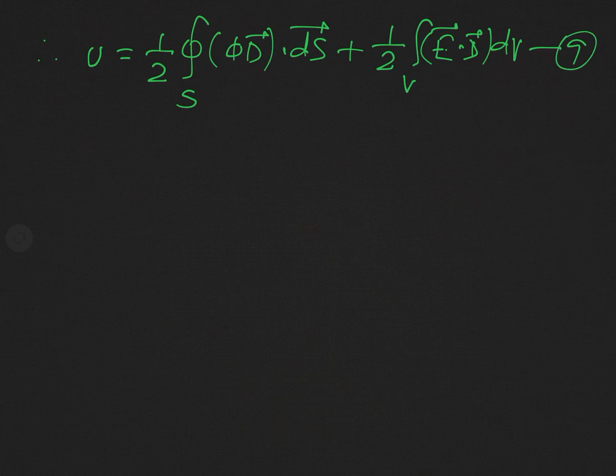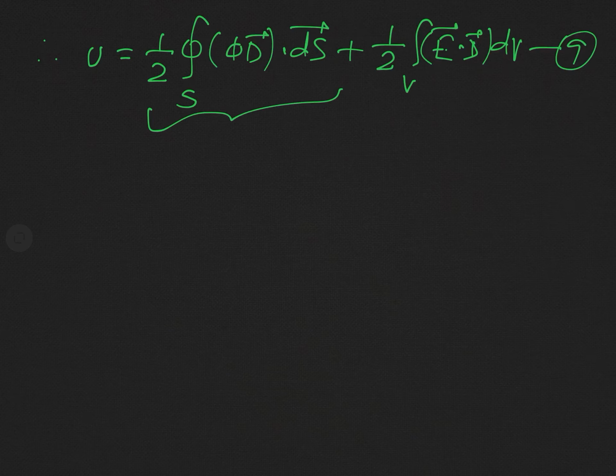So finally we have obtained the expression for the potential energy in general. Now our aim is to find this first integral, or first term in the RHS of equation 9.